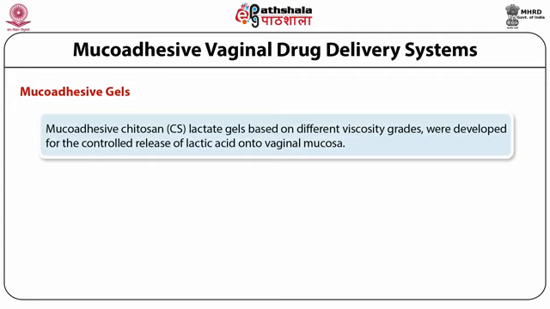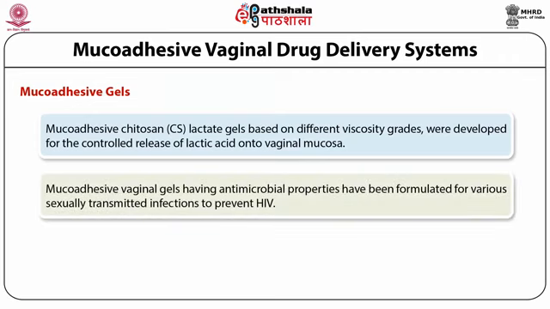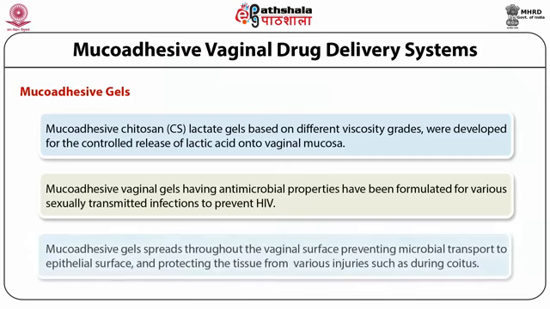Mucoadhesive chitosan lactate gels based on different viscosity grades were developed for the controlled release of lactic acid into the vaginal mucosa. Mucoadhesive vaginal gels having antimicrobial properties have been formulated for various sexually transmitted infections to prevent the HIV. Mucoadhesive gels spread throughout the vaginal surface, preventing microbial transport to epithelial surface and protecting the tissue from various injuries such as during coitus.